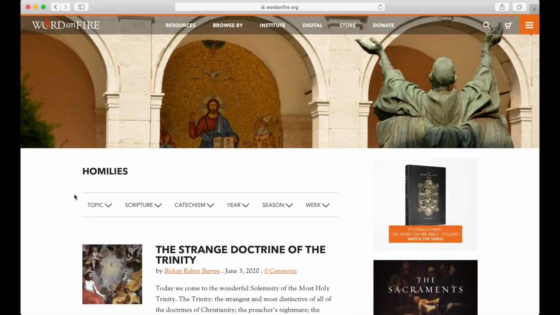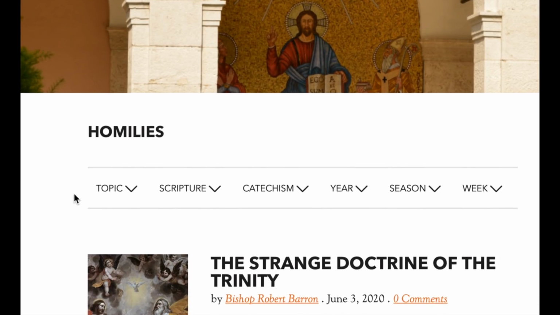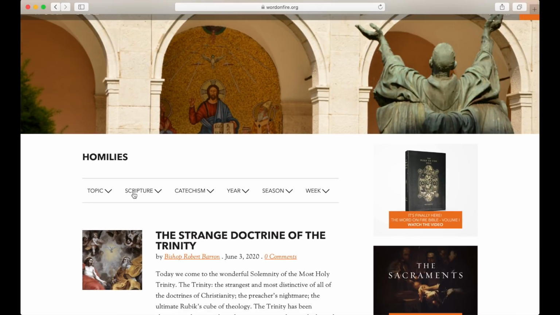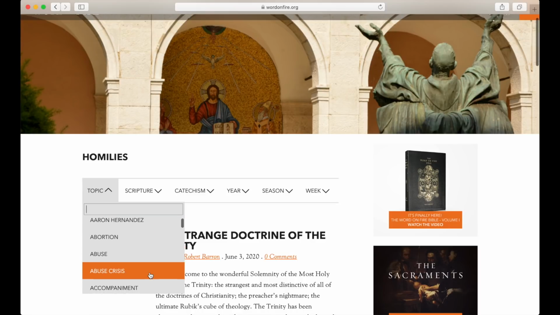On this homilies page, you'll notice that we have another set of navigational links right here underneath the title. We can sort by topic, scripture, and so on. Let's say I'm looking for something specific, maybe the resurrection of Jesus. All I need to do to find homilies on a particular topic is to click on this topic button. This gives me a couple of options to help me in my search. I can use this scrolling menu here to browse the different topics of homilies.